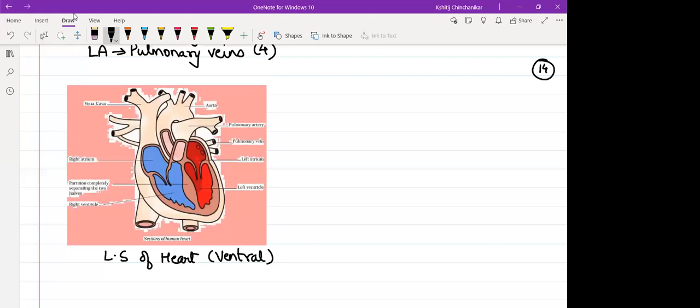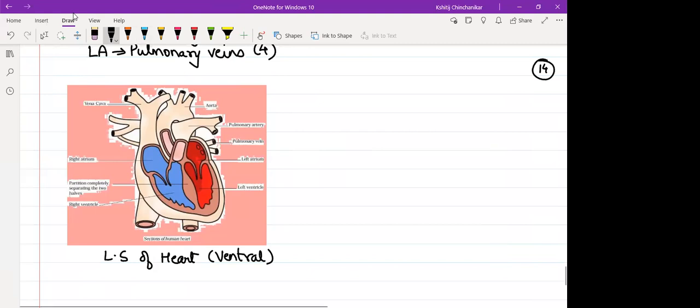आगे से देखोगे तो heart कैसा दिखाई देगा. Okay. So purposely we had drawn in blue color. Whenever we use blue and red color, it is only with respect to the form of blood. Blue indicates deoxygenated blood, red indicates oxygenated blood. And since arteries generally carry oxygenated blood, arteries are drawn in red color and veins are drawn in blue color. The color of the blood is not blue. It is only for our understanding.